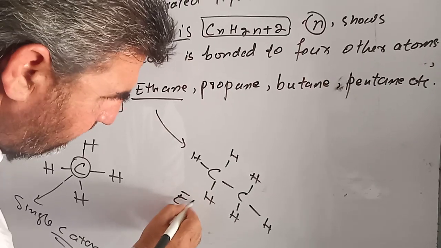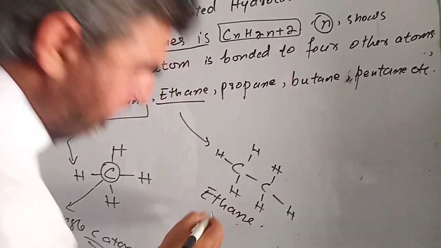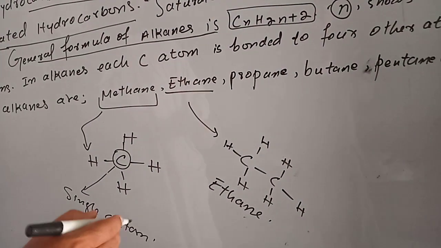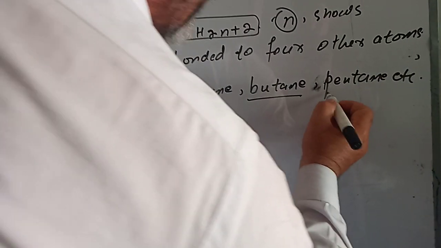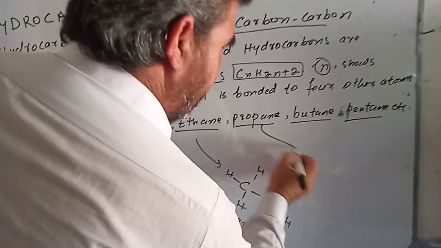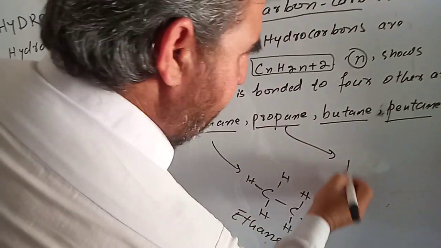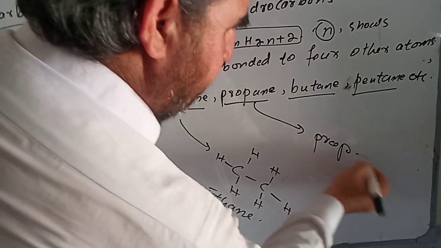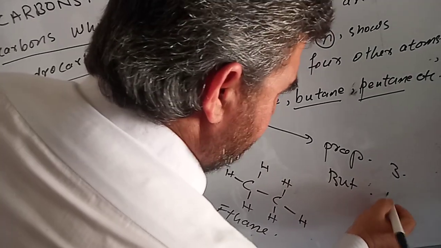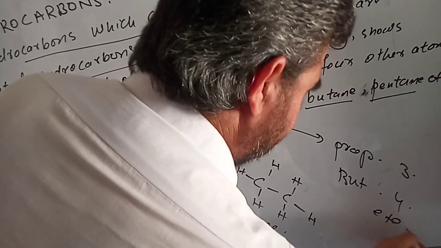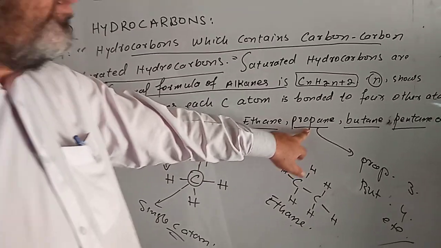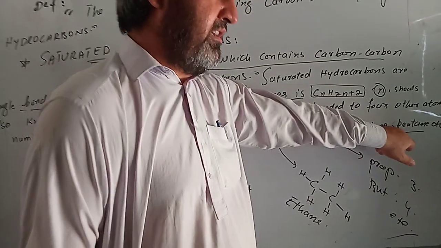Eth means 2, with single bonds between carbon and hydrogen atoms. This is also an alkane. Prop means 3, but means 4, etc. So this contains 3 carbon atoms, this contains 4 carbon atoms, and this contains 5 carbon atoms, etc.